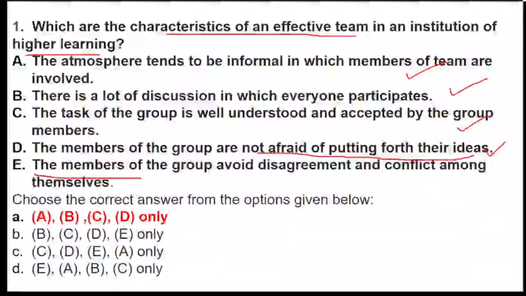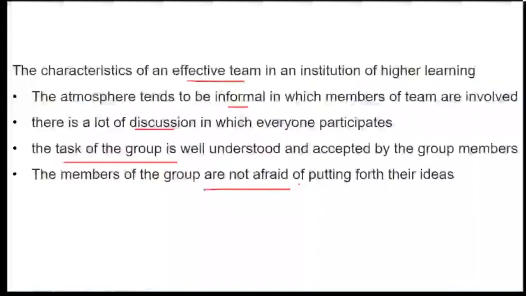So option E is the odd one out, and your right options will be A, B, C, D. Is it clear? So this is what the first question is all about. What we can conclude is the characteristics of a team: the atmosphere is informal, there is a lot of discussion, the group understands the job very well, and the members are not afraid of putting forward their ideas. This talks about the characteristics of an effective institutional team in higher learning.